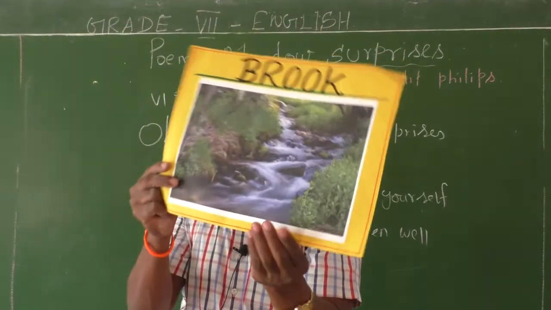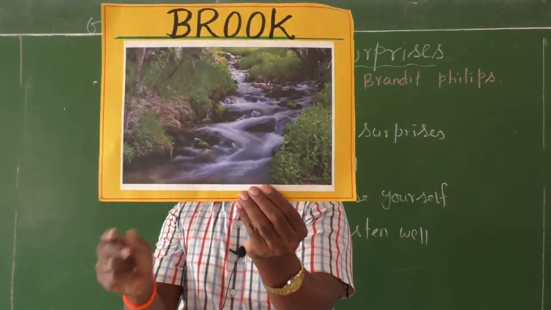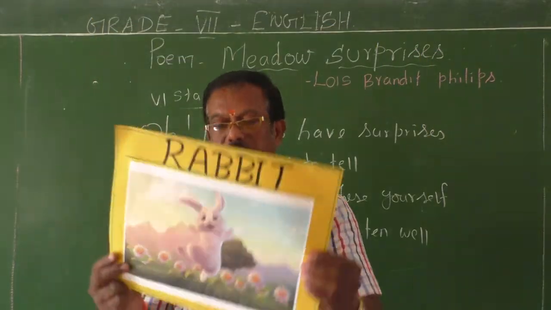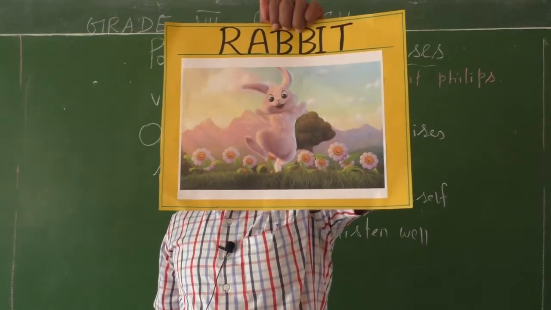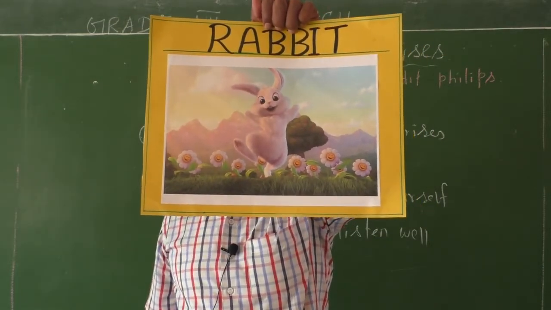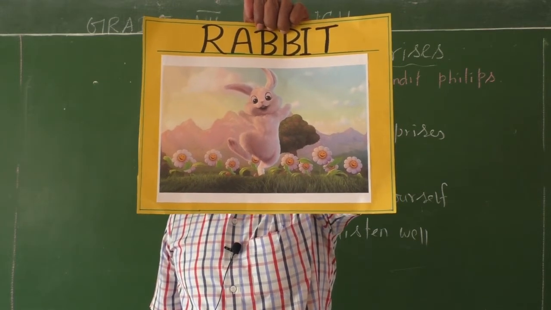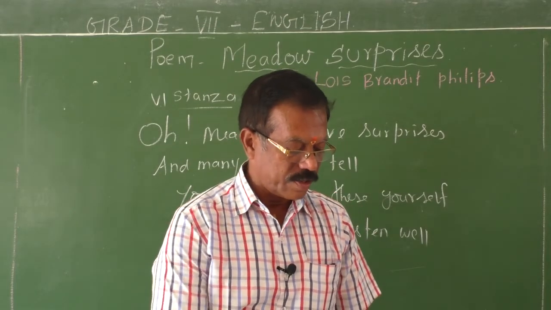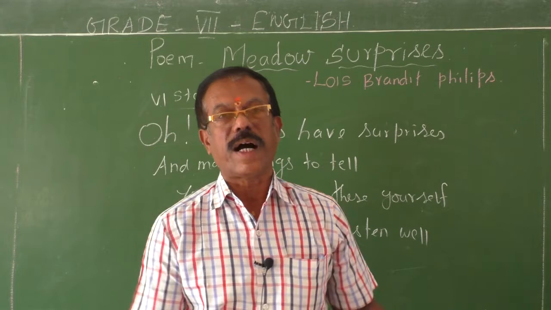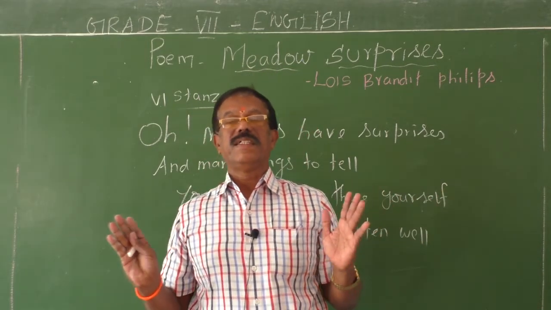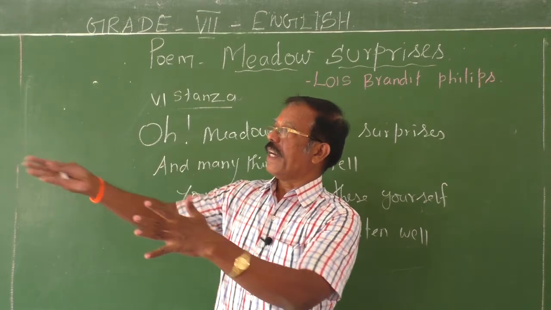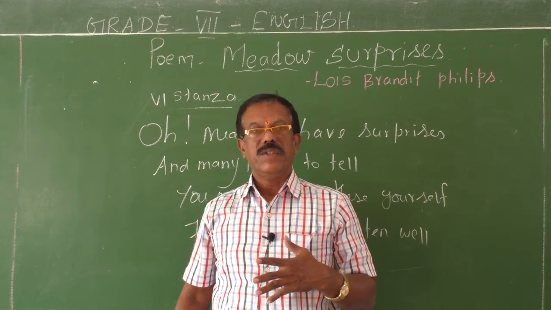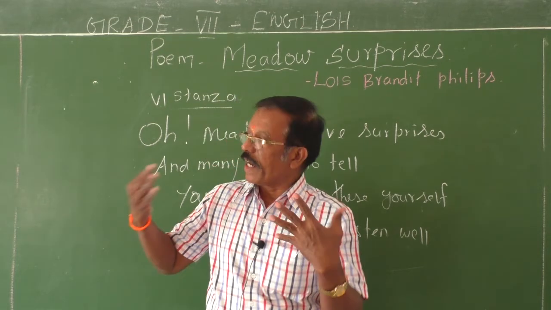See the running water, the brook, and then the animals living in the meadows. See the happy rabbit. It amuses us, it amuses everyone by its frisky activity. So throughout this poem, what does the poet want to say? We should never fail to observe nature. The message given by this poem is, so many things are there in nature. If you go to nature, you can get all these things. You have to be very close to nature. You can gain all these things.